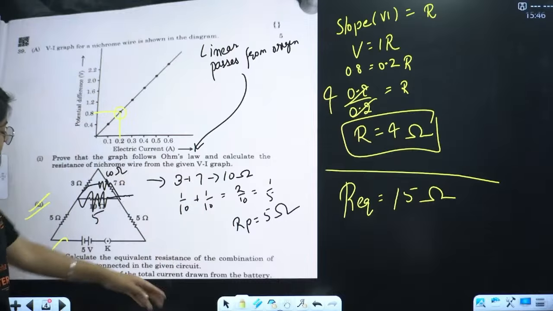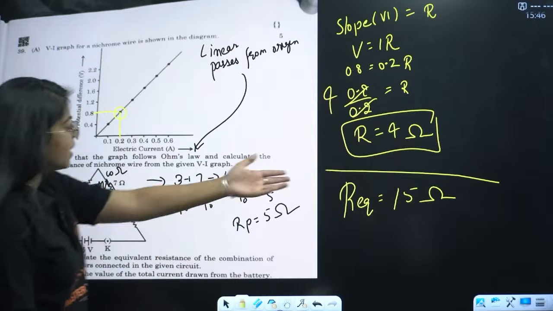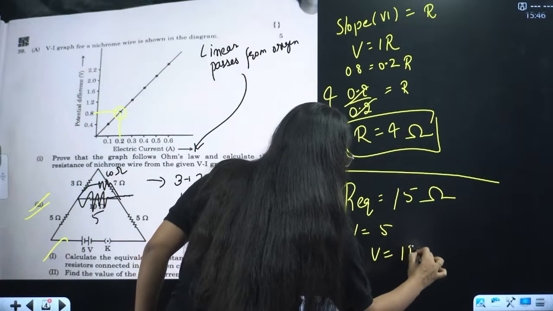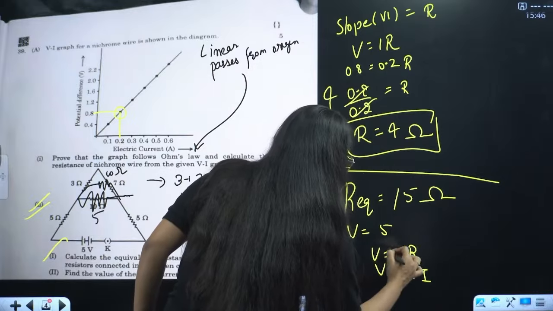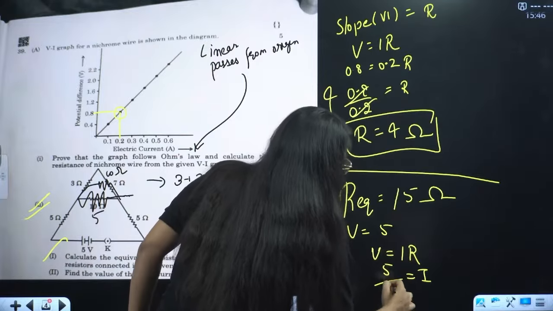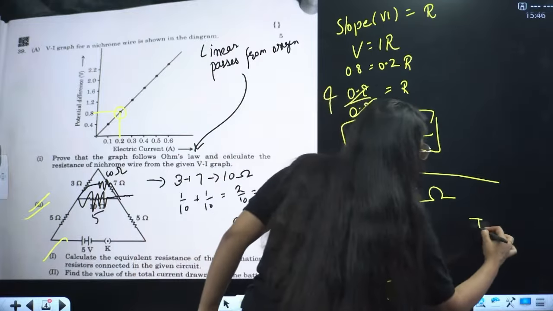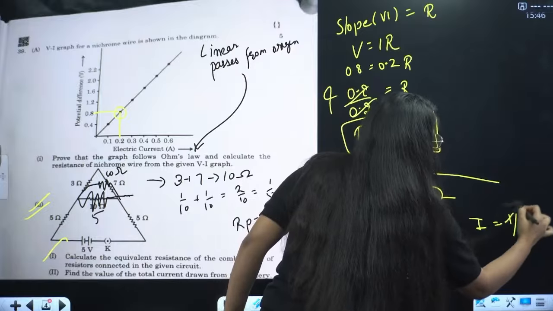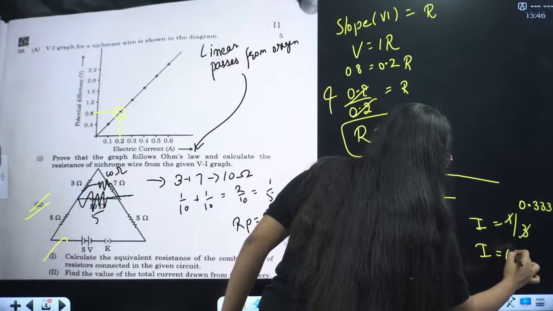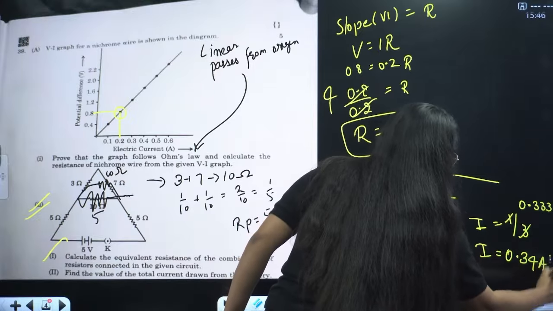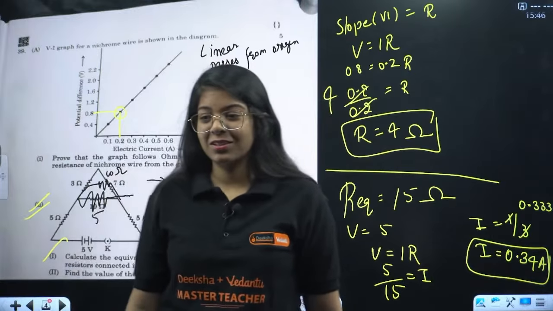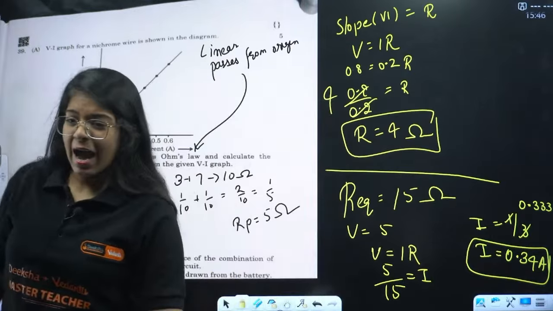Okay. Then find the value of the total current drawn by the battery. We have R equivalent. We have voltage as 5 volt. V equals to IR. So I comes out to be voltage, that is 5, divided by 15. So I comes out to be 1 by 3, which will come out to be 0.333 something, right? So I will be 0.34 ampere. Done, everyone? Easy question.